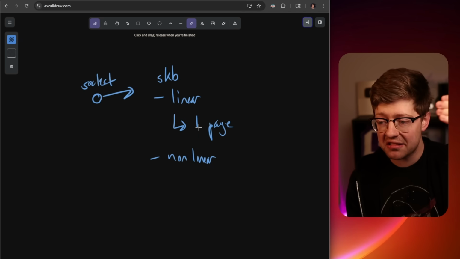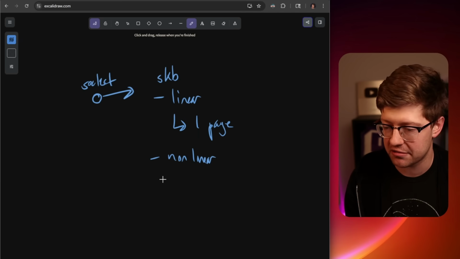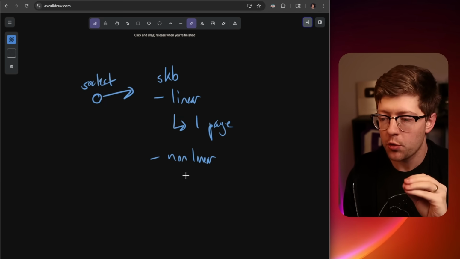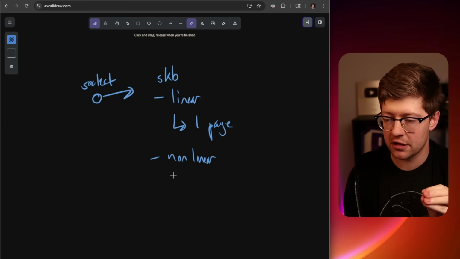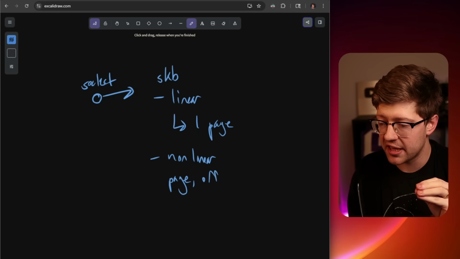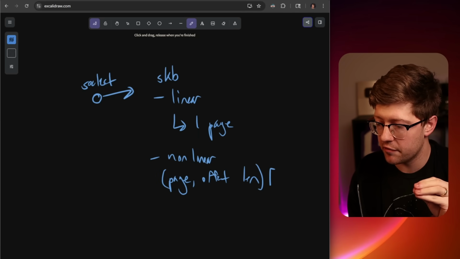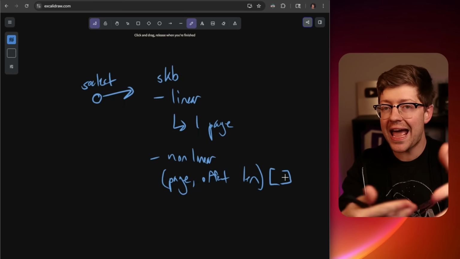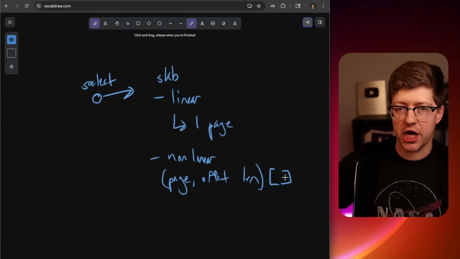Which means instead of a single page, we have these things called frags, right? This is similar to, in my previous video, we talked about scatter lists, right? Where a non-linear SKB is literally just an array of page, offset, and length triples, right? And it's an array of these that represents the different pages, the offsets into them, and the lengths that make up the chain of data, right?